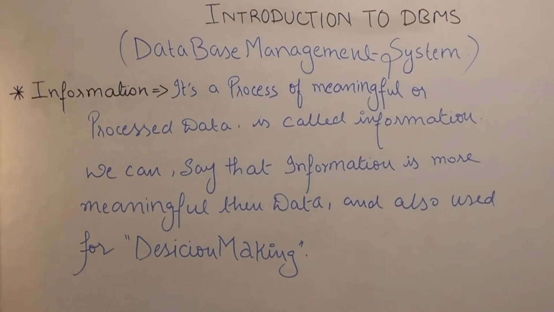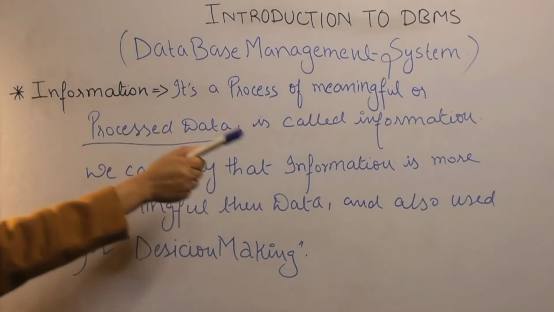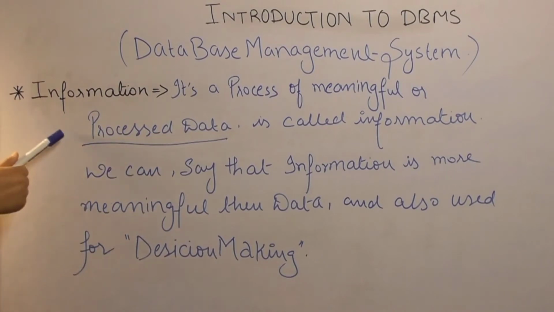So basically, information is a process of meaningful or processed data. That is called information. Now, why are we saying information is processed data? Because when we process the data and the output comes, that output is your information. Whenever you give any input and, after processing, the result comes out, that output is your information.